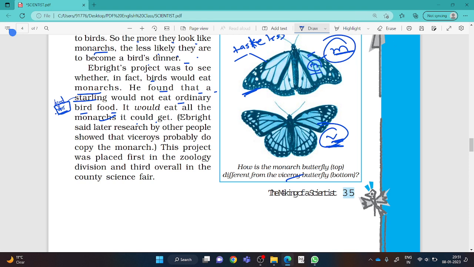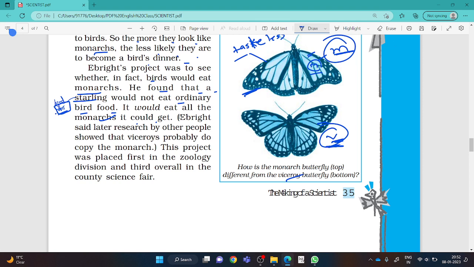Okay, one question, dear students, if I ask you: what lesson did Richard Ebright learn when he failed in the science fair? You will comment in the comment box if you have learned that lesson. What lesson did he learn? Okay, beta.